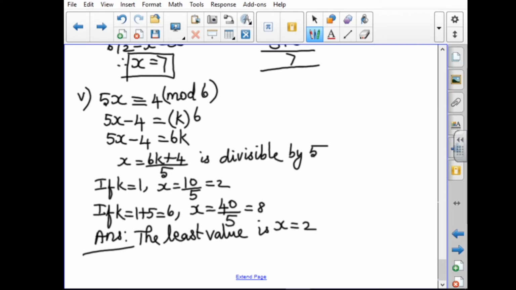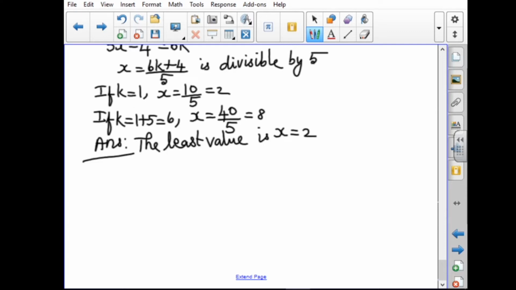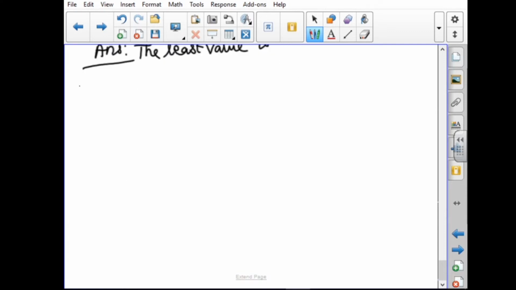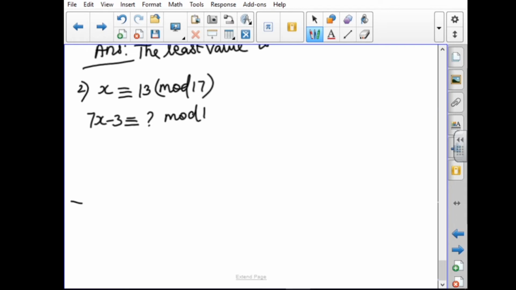This fifth subdivision is repeated as the third sum. Now second question. If x is congruent to 13 modulo 7, so x is congruent to 13 mod 70. The question is 7x minus 3 is congruent to, for what value of mod 70? You have to find the unknown.